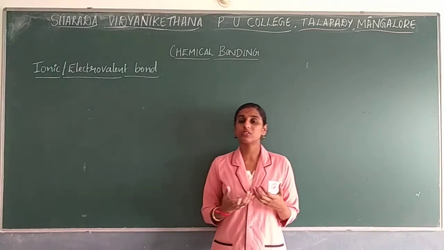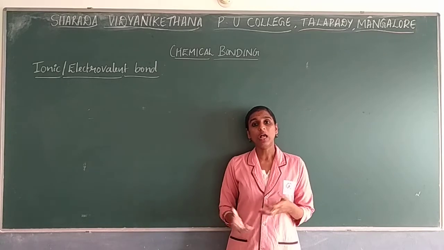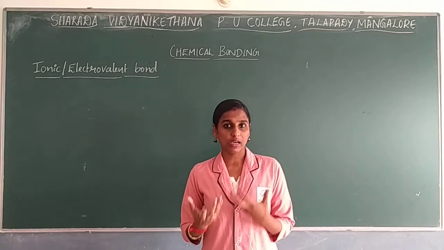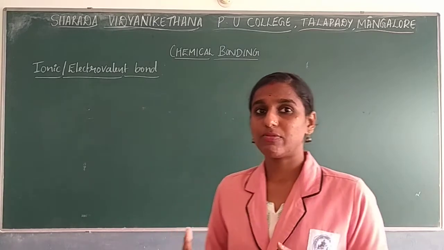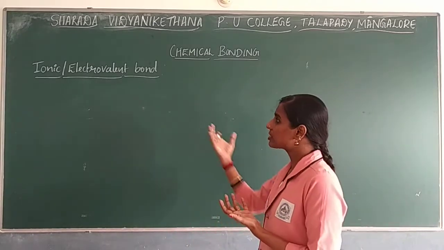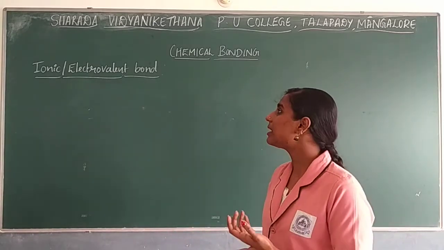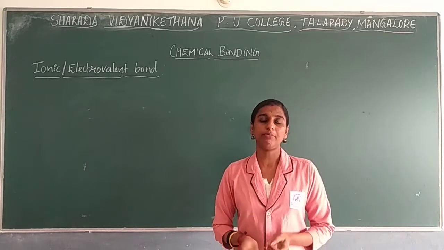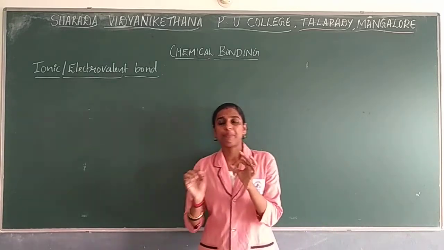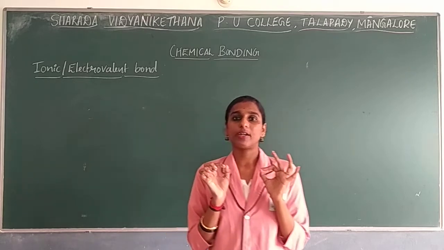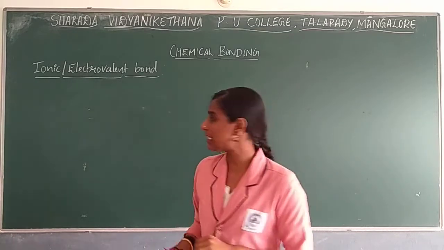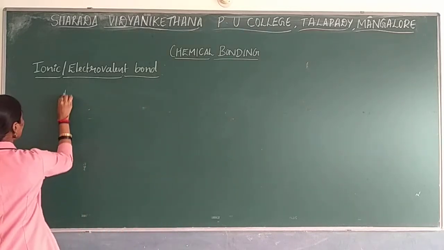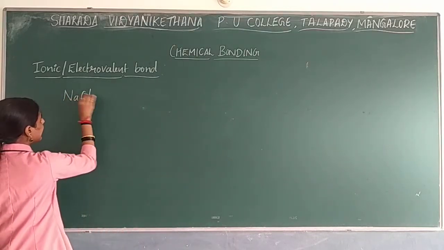Ionic bond, which is also called the electrovalent bond, has been explained by the Kossel as well as the Lewis approach. Based on the same concept, we are just continuing. That is nothing but the ionic or electrovalent bond. Now, a simple example: you have common salt at home, right? The common salt formula is NaCl.